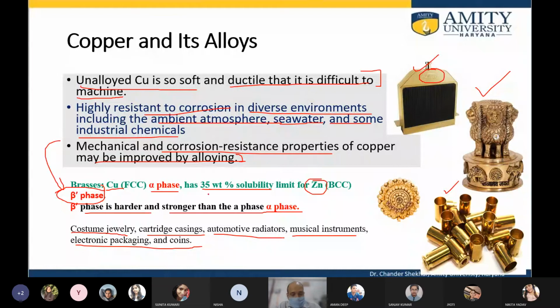These are made from the brasses, which essentially contain zinc as the alloying element. What we see on the right is the national emblem of India, and then the jewelry articles. This is the cartridge of the bullets. So these are all made up of copper alloys.